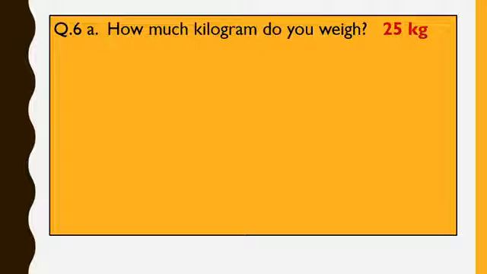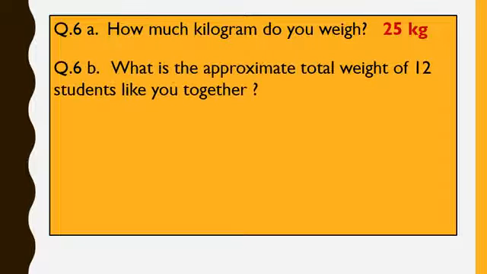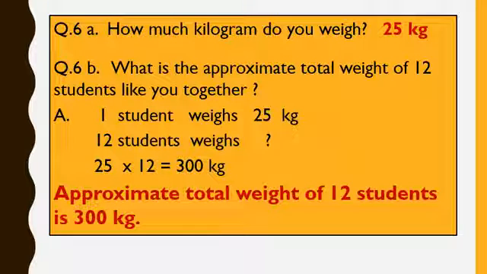Now, question number 6. How many kilograms do you weigh? Suppose you weigh 25 kg. Now, next question. What is the approximate total weight of 12 students like you together? Children, you know that one student weighs 25 kg.